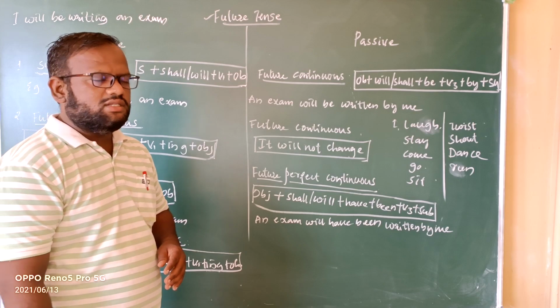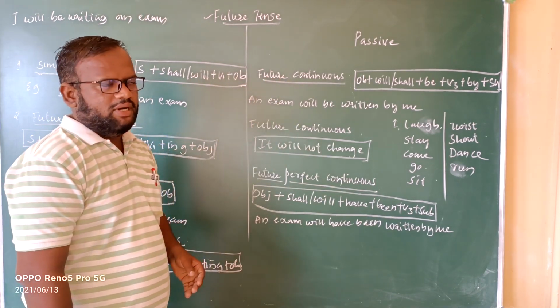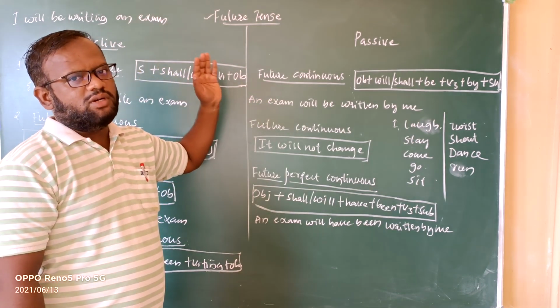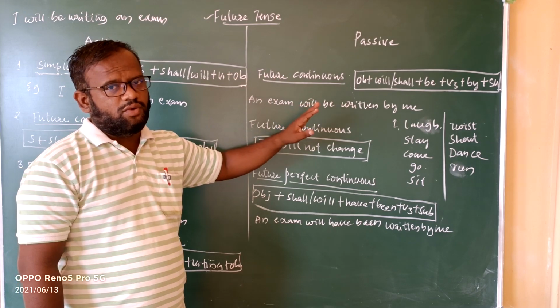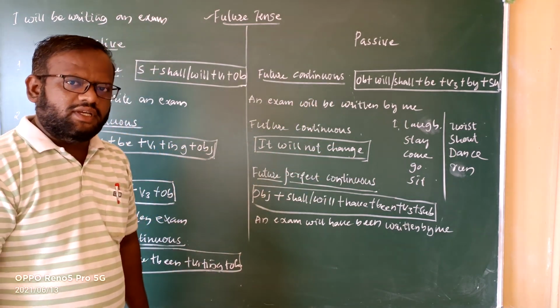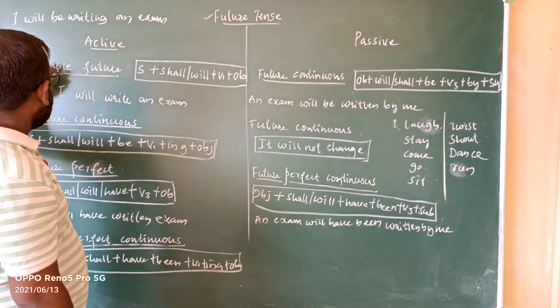In future tense, which tenses can change from the active voice to passive voice, what are the formulas, and which cannot change. Then again, what about the transitive form of a verb, the intransitive form of a verb, and certain examples. These are all the things we can notice in today's class. So let's have a glance at the class.